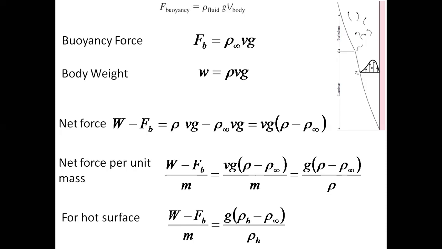So for hot surface, I will write the net body force per unit mass will be equal to G into rho h, the density of the hot air, minus density of the surrounding air, divided by density of the hot air in the boundary layer. Okay. That is known as fluid film. Okay. That surrounds the surface. Fluid film. Density of the air in the fluid film. Okay. So this I have done, right?